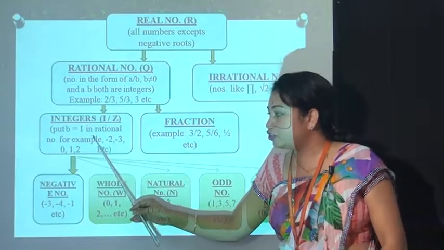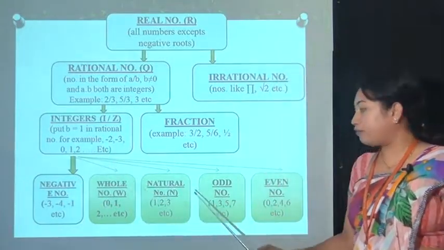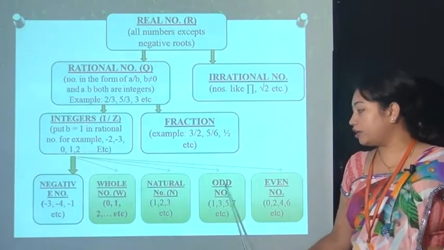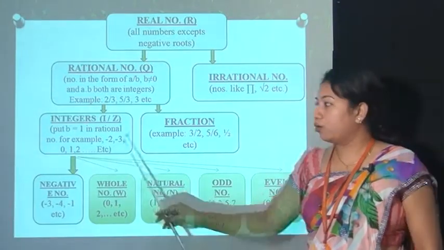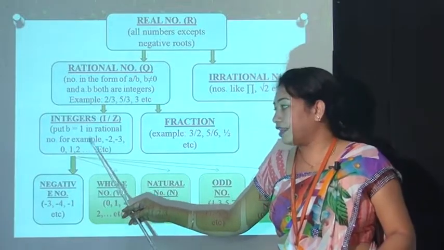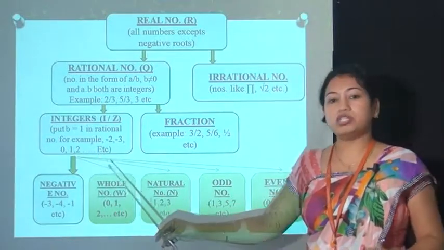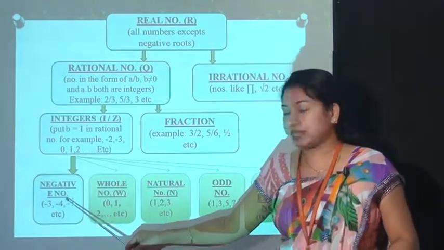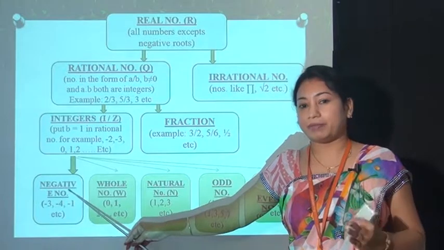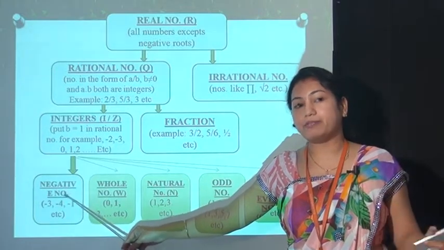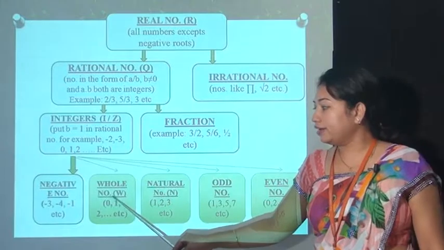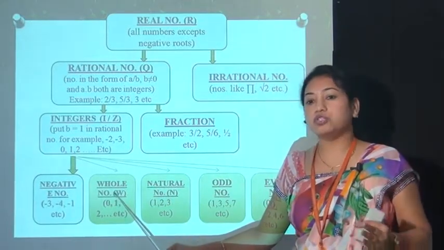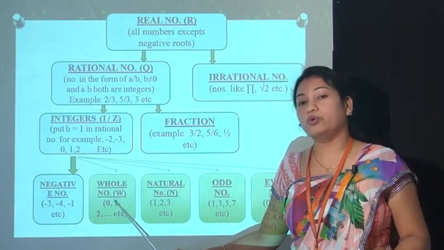Okay, then integers are further divided into 5 types. They are negative numbers, whole numbers, natural numbers, odd numbers and even numbers. These 5 types are also in the form of either positive, negative and 0. Negative numbers include all the negative numbers like -1, -2, -3 up to -infinity. Then whole numbers, normally denoted by capital W, include all the positive integers including 0.